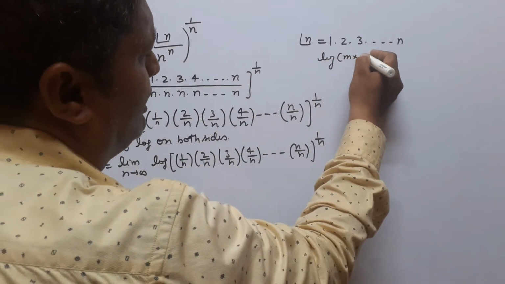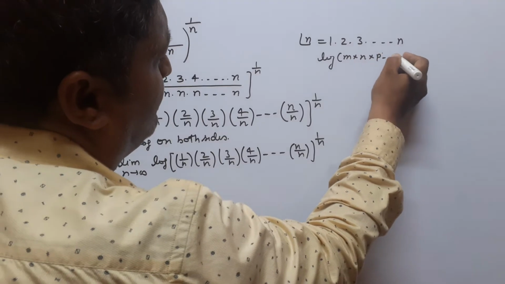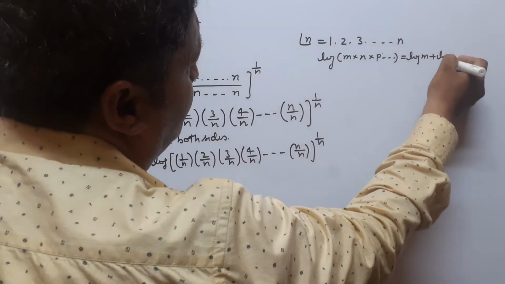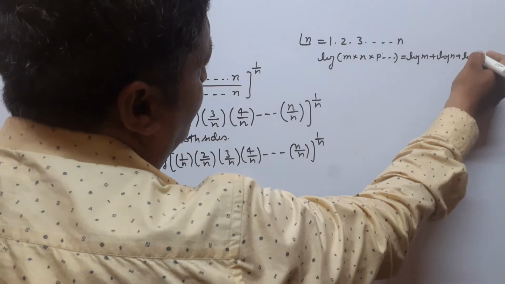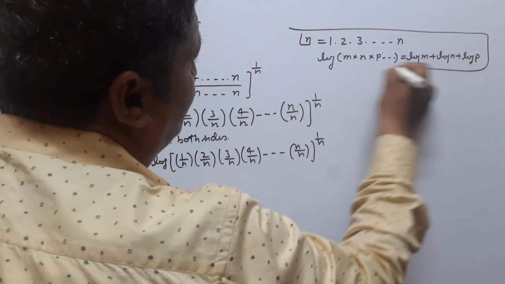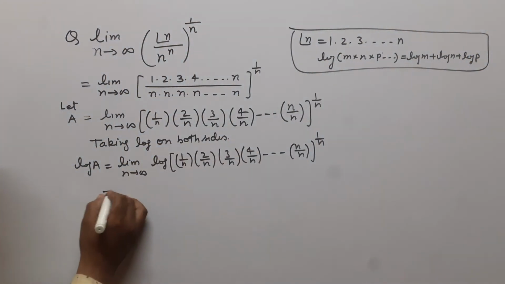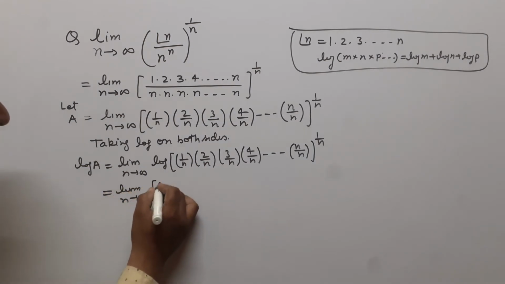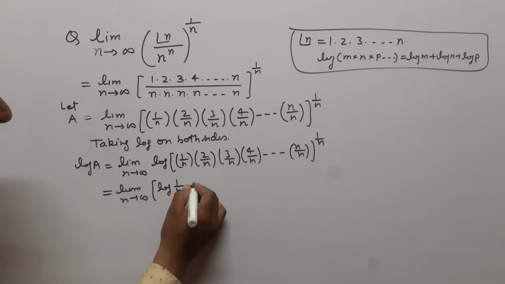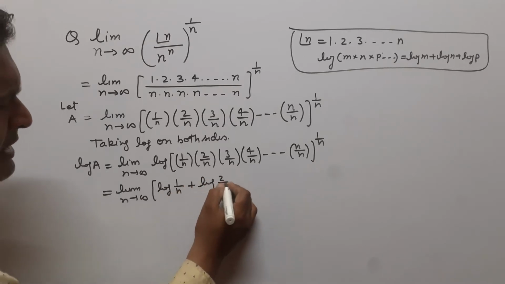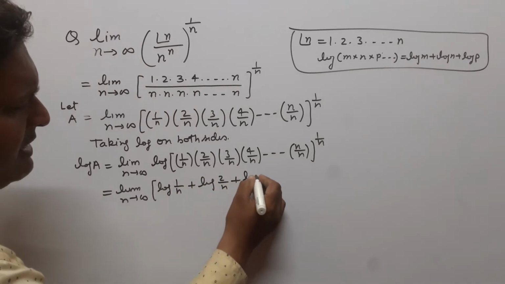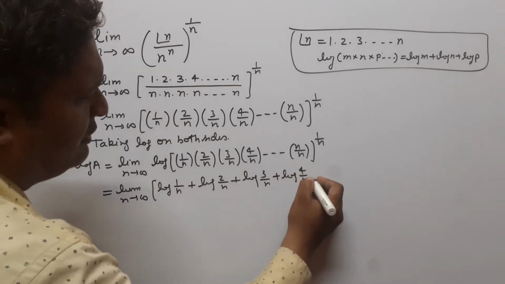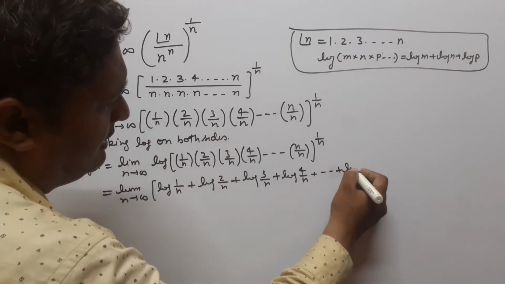Now we use here the formula of logarithm. Since we know that log of m into n into p and so on can be written as log m plus log n plus log p and so on. So using this formula we can write this limit n tends to infinity, log 1 upon n plus log 2 by n plus log 3 by n plus log 4 by n and so on, log n by n.